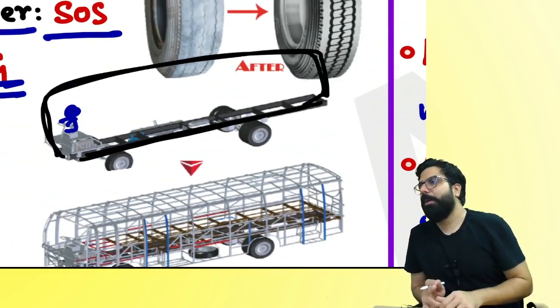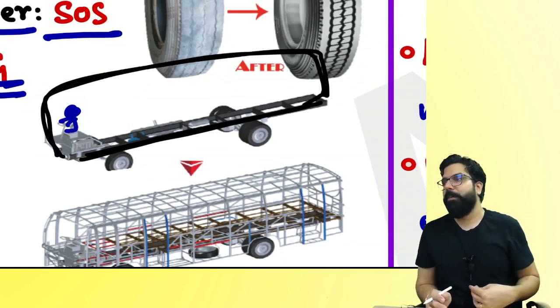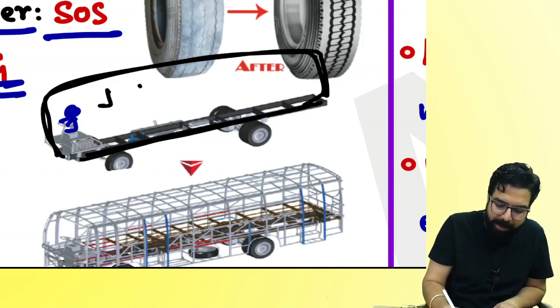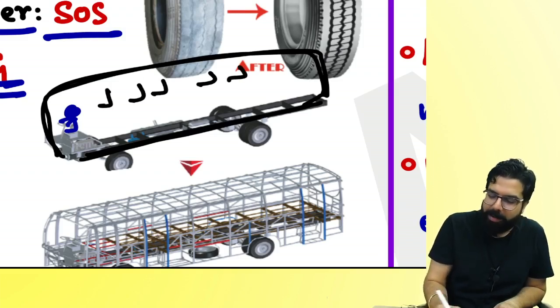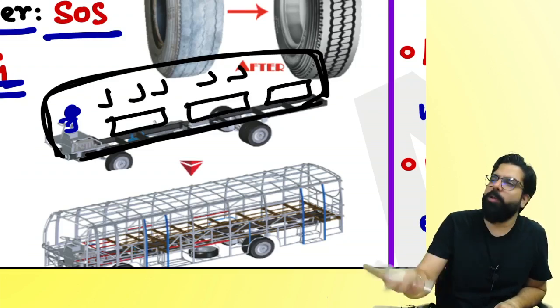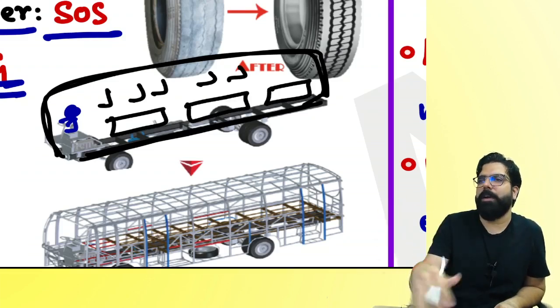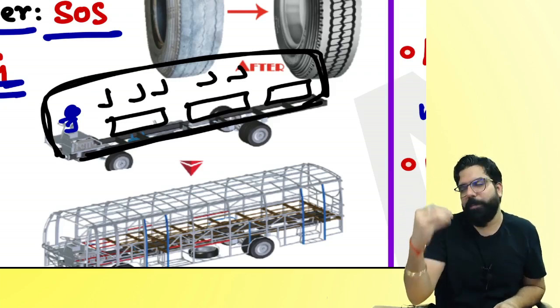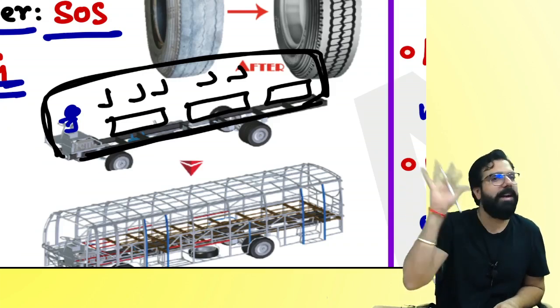Actually, when you buy a bus from big companies, they give you the chassis and they tell you, sir, you design as per your wish. If you want to make a seater, you make a seater coach. If you want to make it sleeper, then you make a sleeper class. However you want, your wish, sleeper class or seater class or semi-sleeper class, you can get it designed.